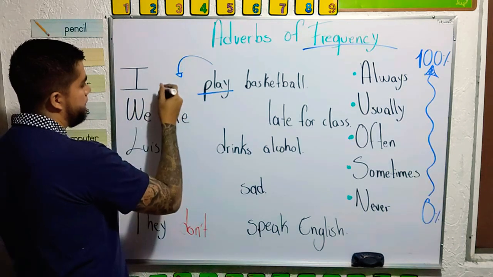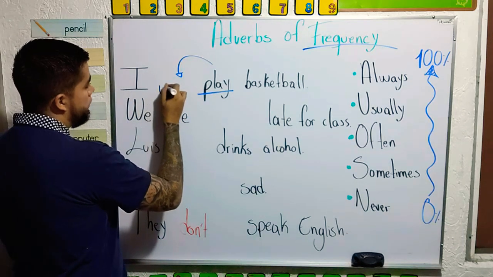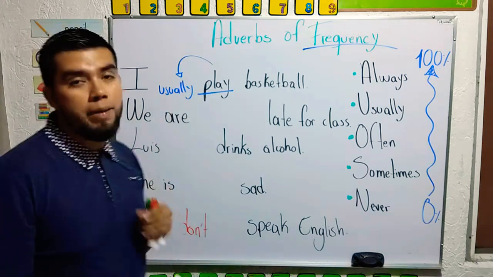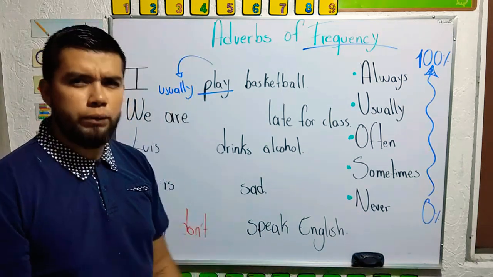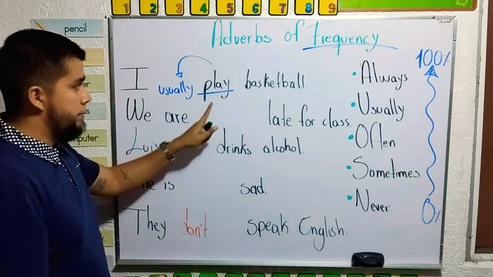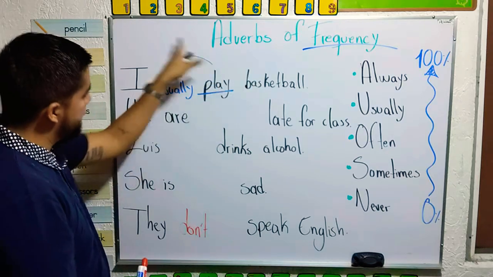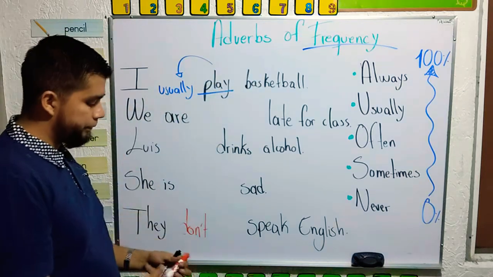So I usually play basketball. Good frequency. So remember, with normal verbs, the adverb of frequency goes before the verb.